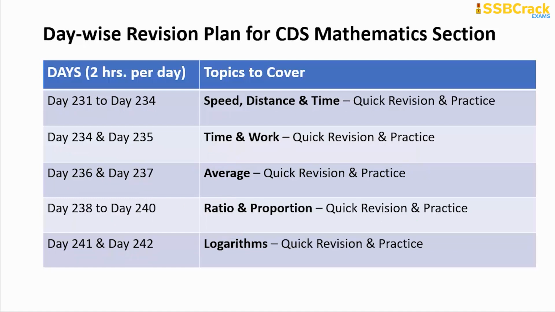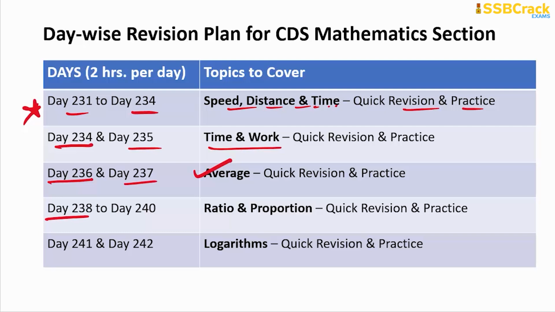So here you can see from day 231 till day 234, 1 day extra, because this is one of the important topics in the CDS mathematics section from the unitary method group: speed, distance and time. So quickly revise and practice. On days 234 and 235, you are revising and practicing time and work. Days 236 till 237, revise and practice average. Days 238 till 240, revise ratio and proportion.